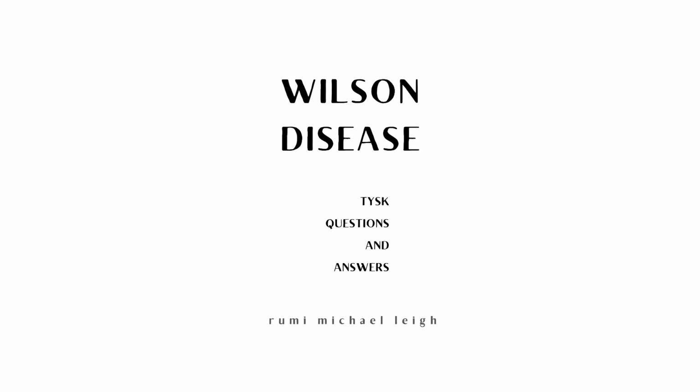Chapter 2. 1. Give another name to Wilson disease. Wilson disease can also be called copper storage disease. 2. What is mutation? Mutation is a change in DNA sequence. 3. What mutation gene causes Wilson disease? The mutation gene that causes Wilson disease is ATP7B.